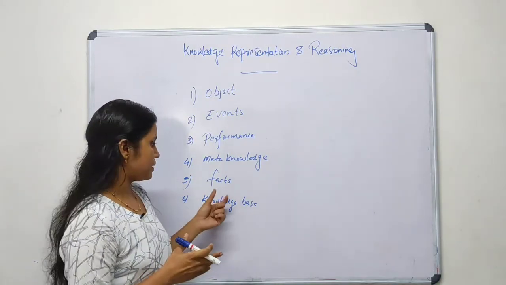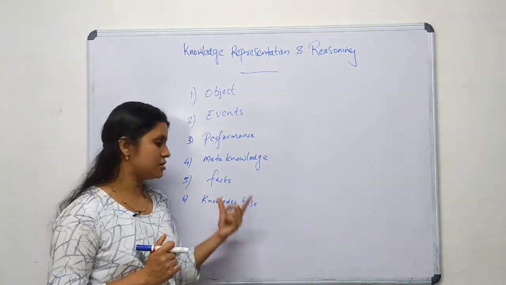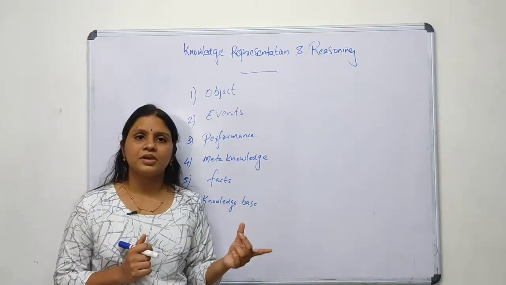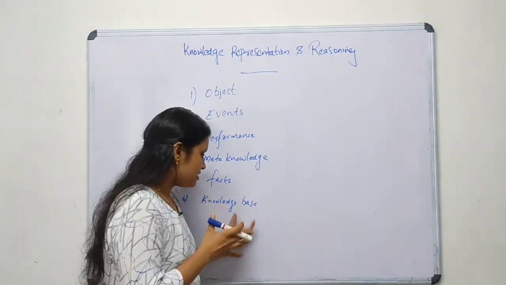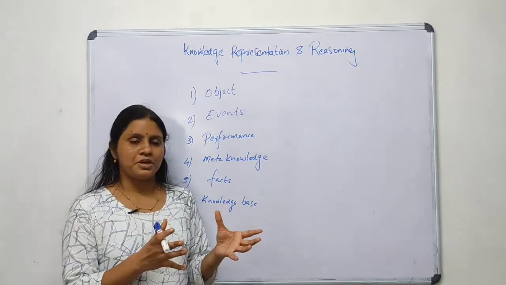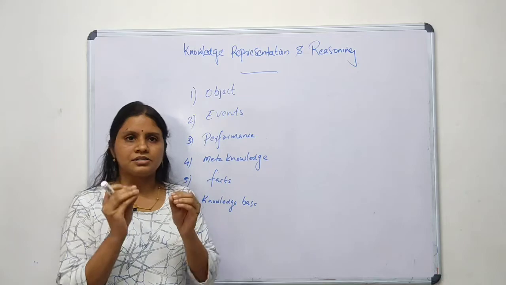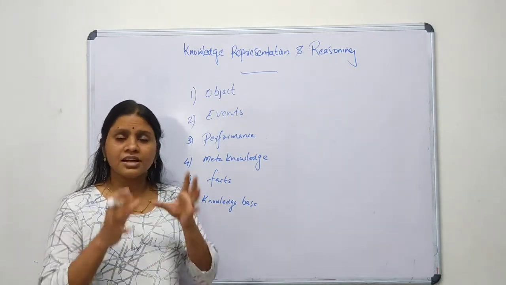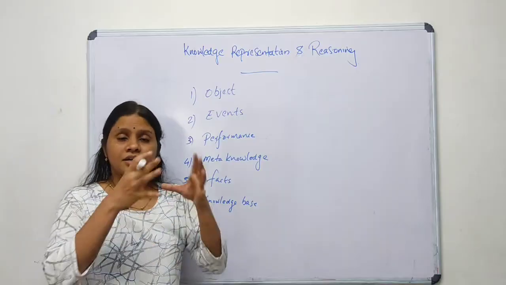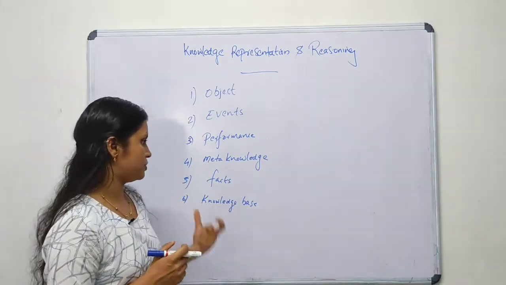Finally, the knowledge base. The knowledge base is the main component. It contains a group of information regarding any discipline. For every domain there should be a knowledge base containing a group of information regarding that domain.